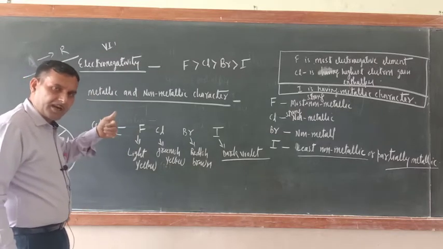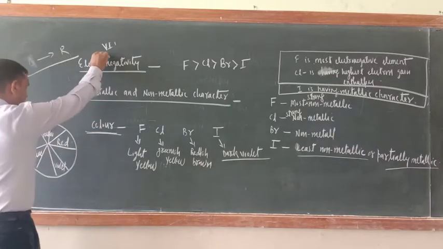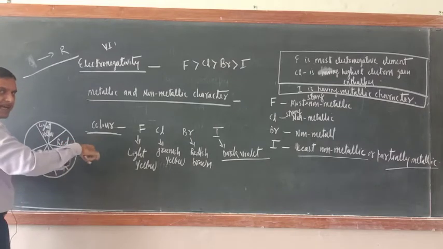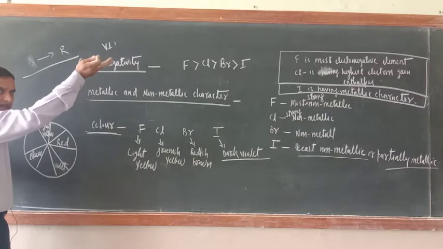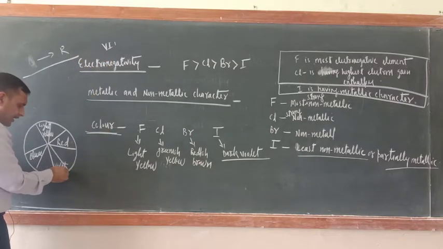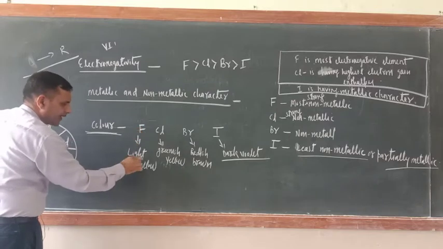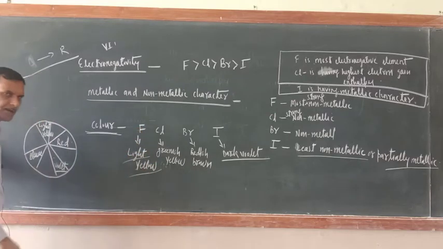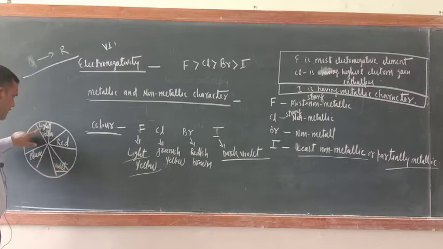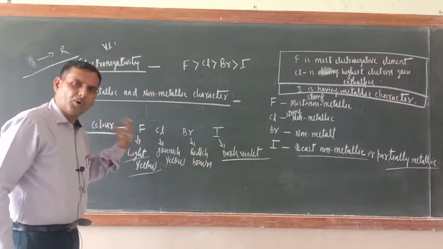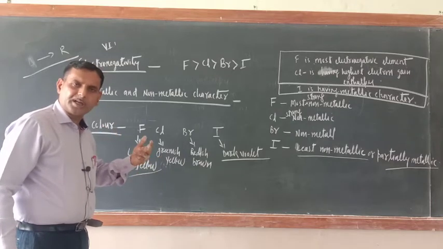So which is having more energy? Which is having violet color. So just see, fluorine will absorb the violet color radiation to excite their electron from lower energy level to higher energy level. Okay. So now if it will absorb the violet color, the complementary color is light yellow. That is why fluorine color is light yellow. Are you getting my point or not? So violet color complementary color is light yellow. Okay, so it has absorbed violet color because violet is having more energy and fluorine require more energy for excitation